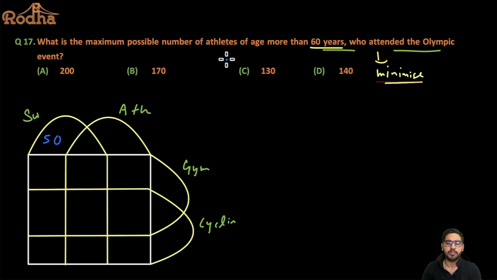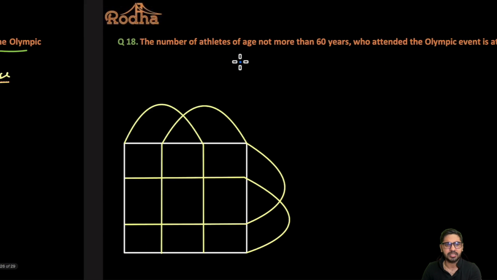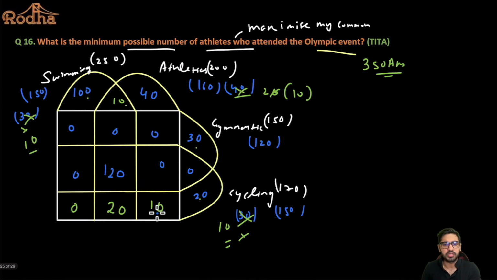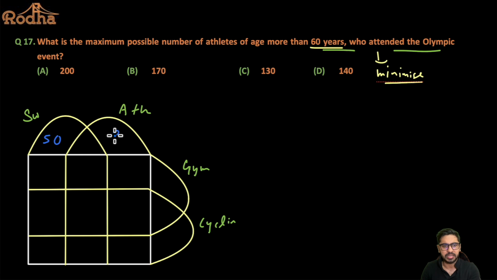Why? Because if I put nothing in common, it is going to work out well for me, right? Now, another one is athletics. Let's talk about athletics here. So athletics has 40 people who participated in exactly one sport, and 30 of them can be more than 60 years who participated, right? So 30 of them are more than 60, so I'll put all 30 here in athletics, right?